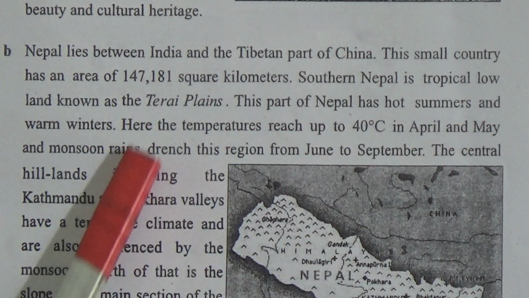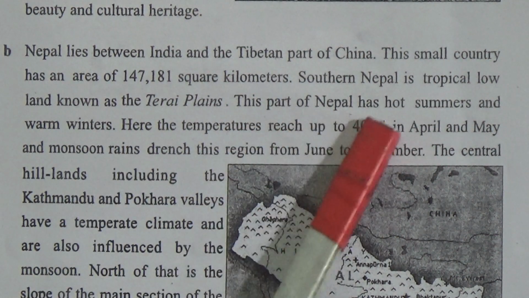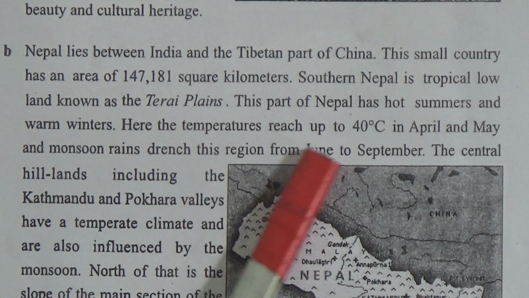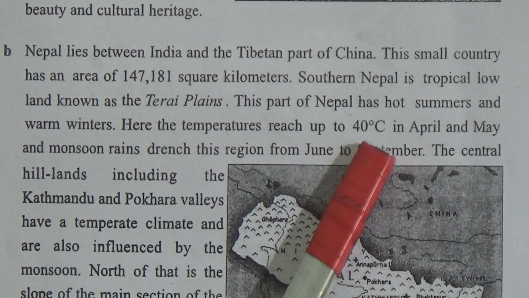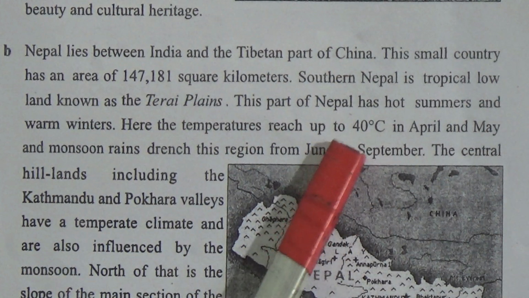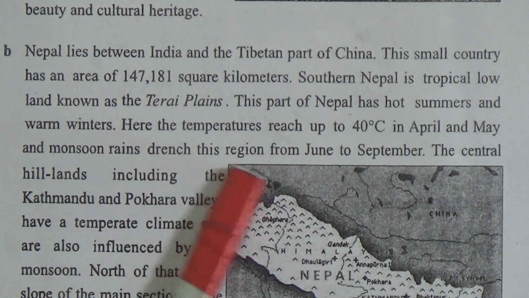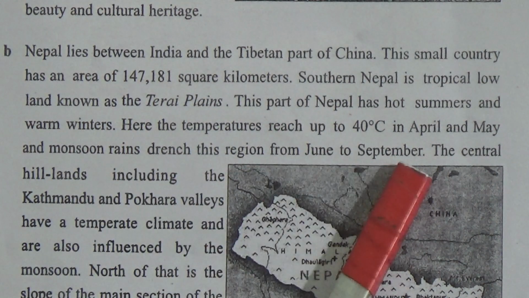This part of Nepal has hot summers and warm winters. Here the temperatures reach up to 40 degrees Celsius in April and May, and monsoon rains drench this region from June to September.